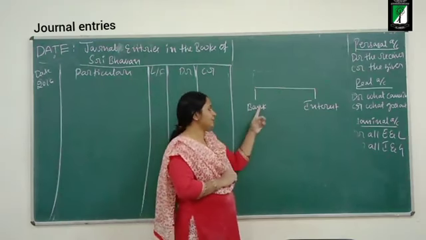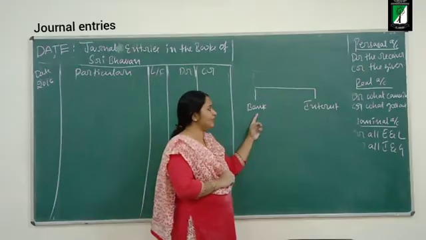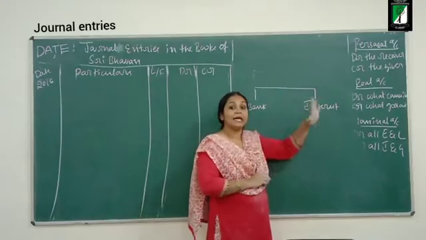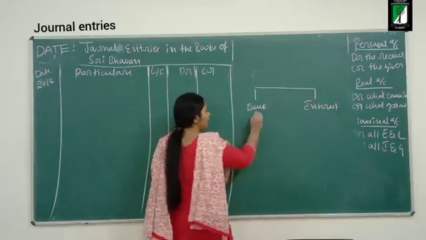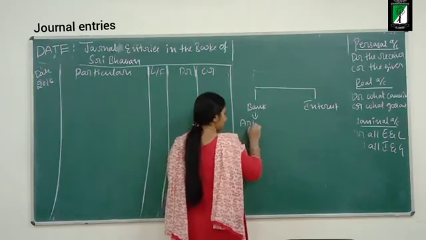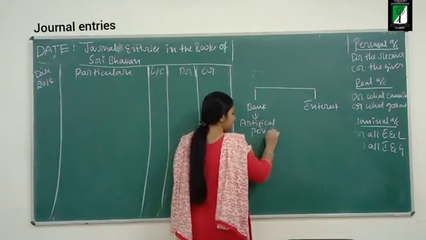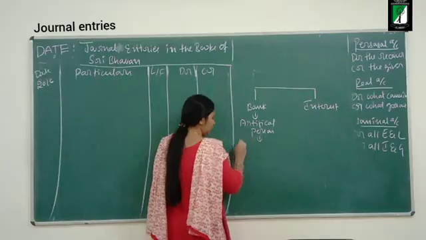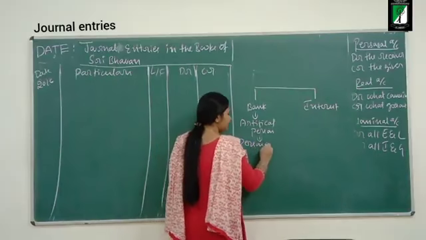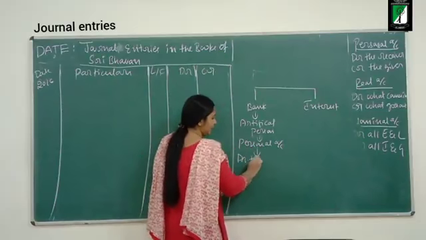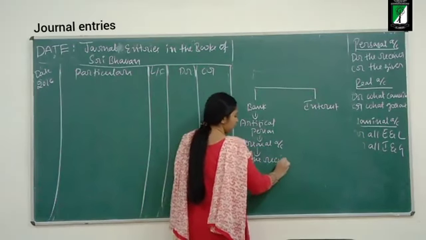What is the take aspect? Bank. Who is receiving the interest? Bank. What is the other company giving? Interest. Okay. So bank is an artificial person. So which account rule? Personal account rule. What does personal account tell? Debit the receiver, credit the giver.